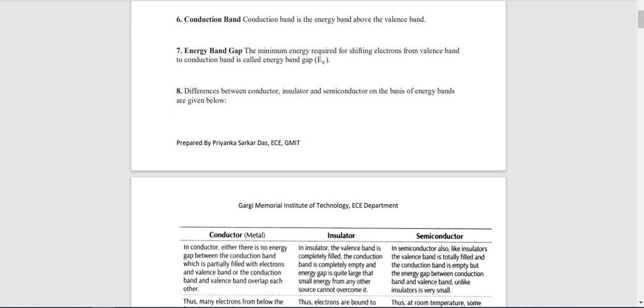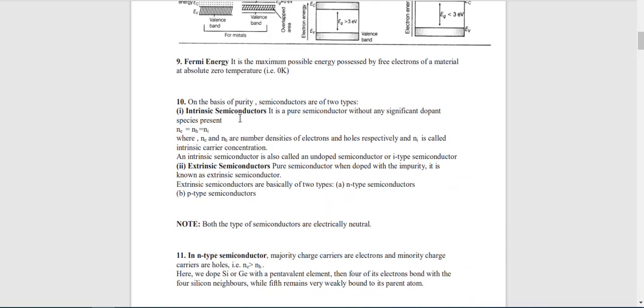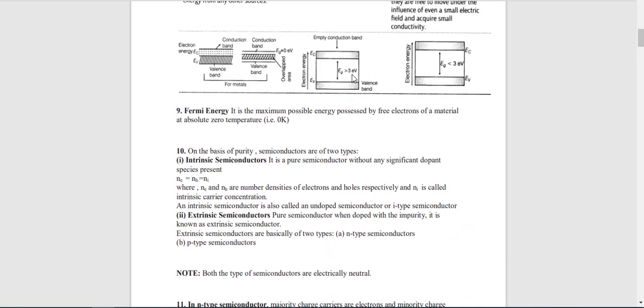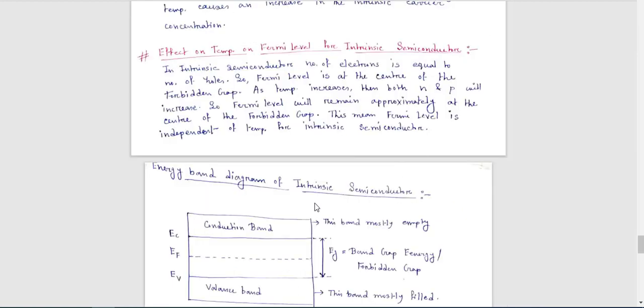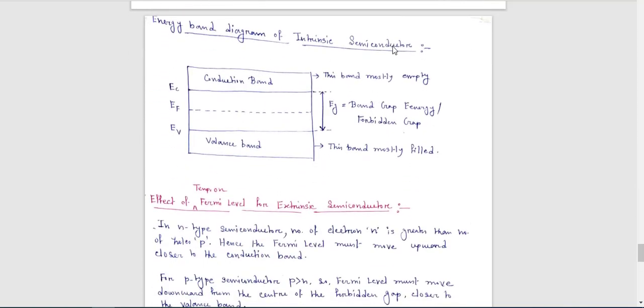And we all know this Fermi level lies between the valence band and the conduction band. Now, what happens to the Fermi level for an intrinsic semiconductor? See, this is the energy band diagram of an intrinsic semiconductor. In this figure, this is the valence band, and the valence band energy is noted here, that is EV.